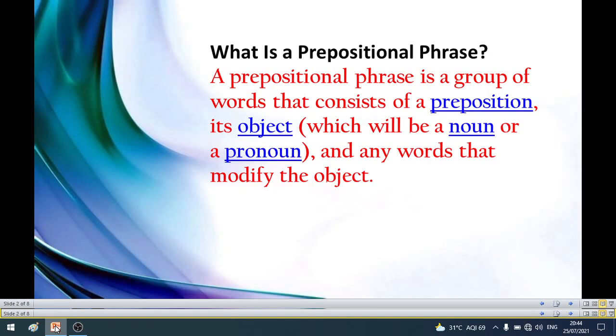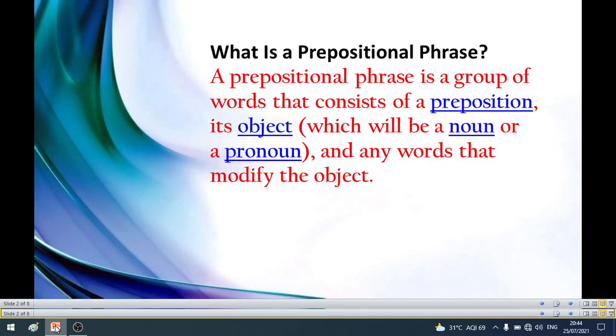You would already have learnt about phrases and clauses. So what is a phrase and what is a clause? A phrase is nothing but a group of words. So a prepositional phrase is a group of words that consist of a preposition. It's a group of words in which you can find a preposition.